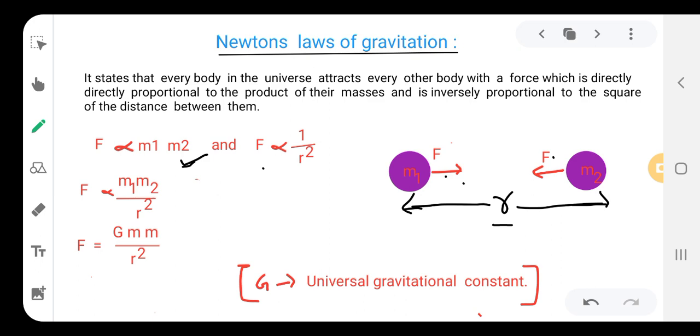If the distance is very large, there is no force of attraction. If the distance is very small, there is a force of attraction.